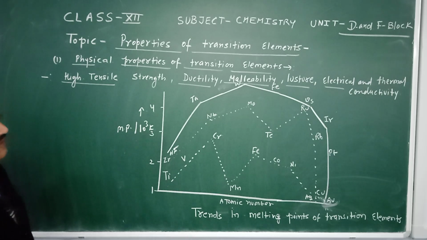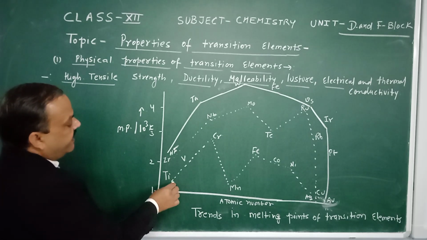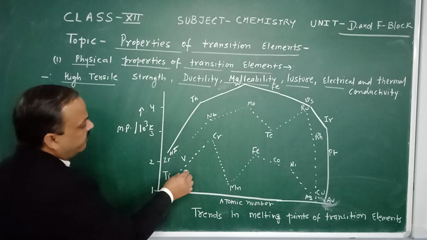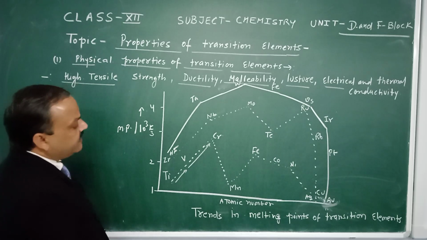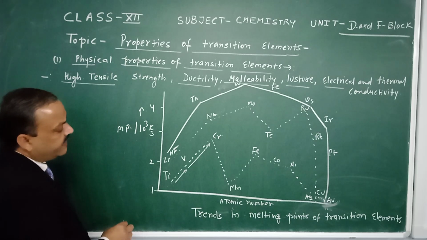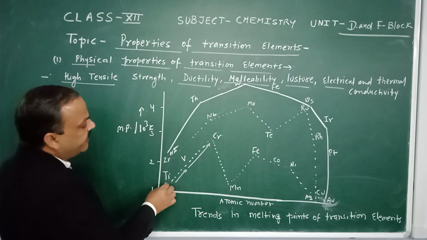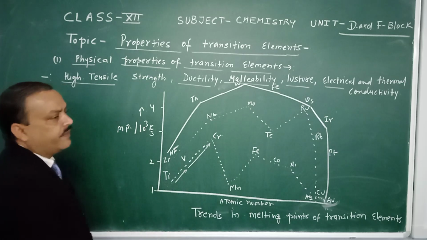In the 3d series, we observe that the melting point is increasing from titanium to vanadium, then vanadium to chromium. What general thing are we observing? The number of unpaired electrons is increasing as we move from titanium to chromium.